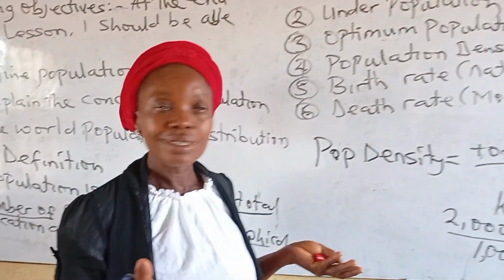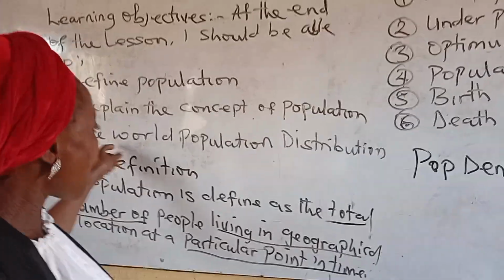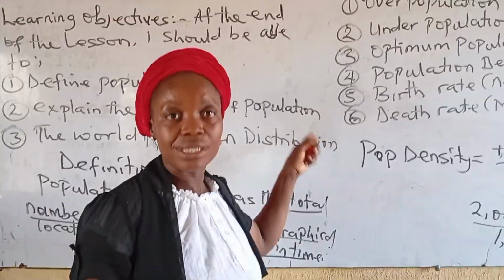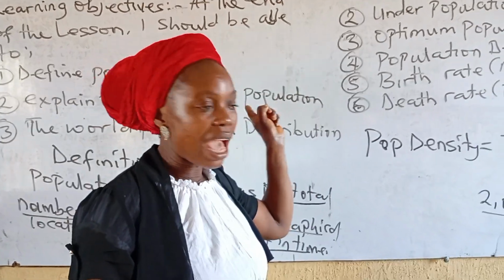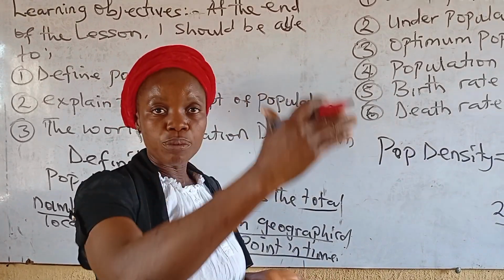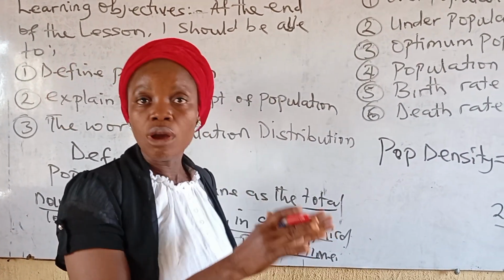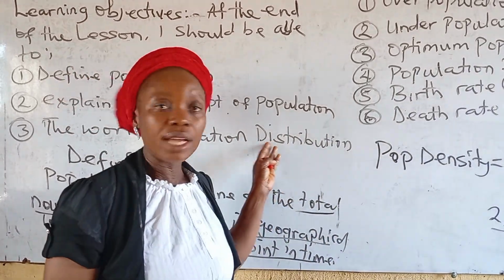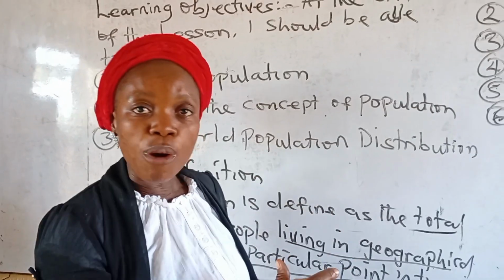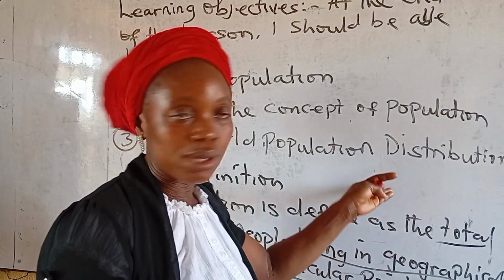Any question? In the absence of more questions, in our next class, I want you to go and read ahead. We'll start with the world population distribution. Like I explained to you in SS1, we have regions of high population, regions of moderate or medium population, then regions of low population. There are several factors that could lead to high population in some regions and low population in another. These are the factors we are going to be considering.